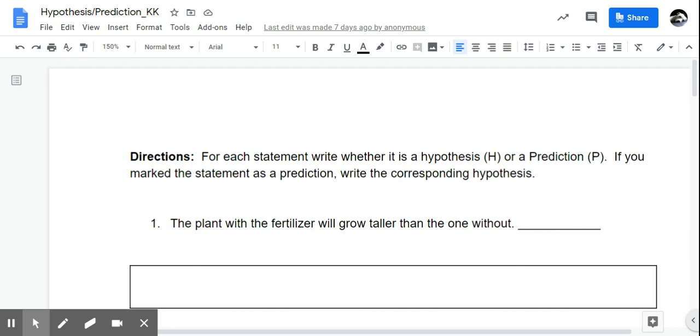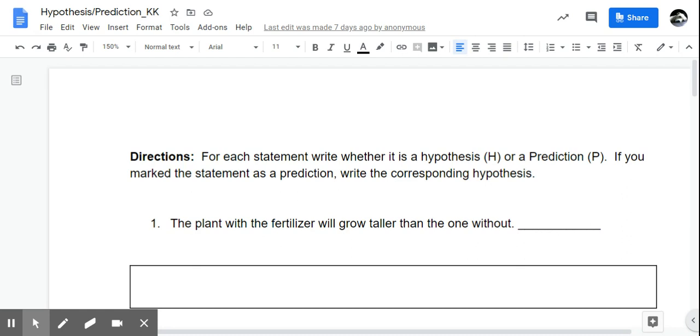Do remember that a hypothesis is a very general statement that will lead to multiple predictions. The big difference between a hypothesis and a prediction is, again, the hypothesis leads to multiple predictions, whereas a prediction is saying if you do this, then that will happen, although it will not always be in that format. So let's look at the first one.